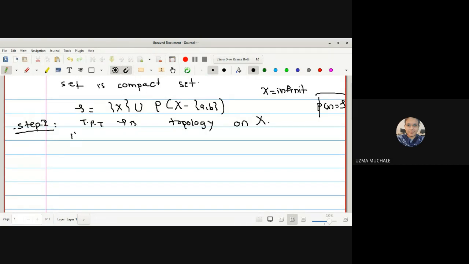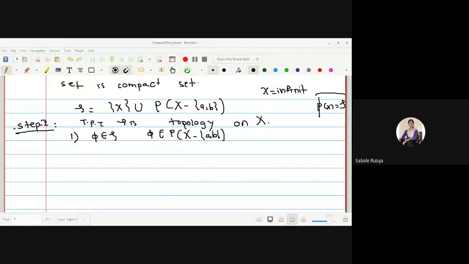Let us start with the first one. We have to prove that phi belongs to tau. Is phi a member of the power set of X minus {A, B}? Everyone should respond so that I can understand.